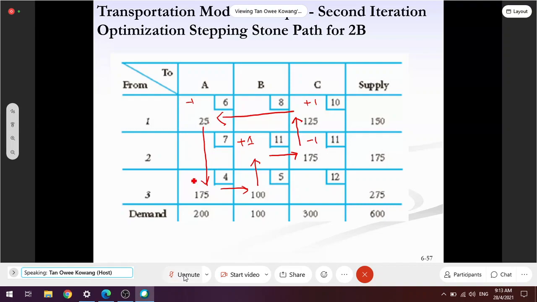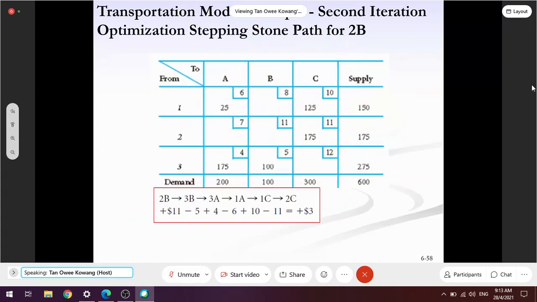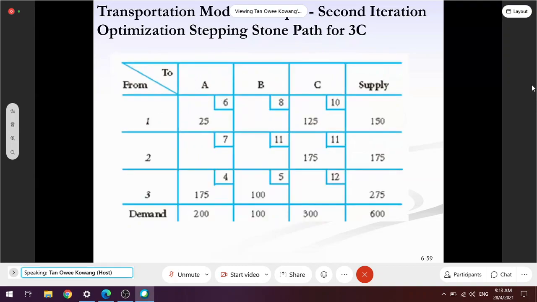Minus 1 plus 1 minus 1. The last one must be minus lah. Then correct lah. So it's 11 minus 11 plus 10 minus 6 plus 4 minus 5. Dapat berapa? 3, is it? Oh, ini lagi jangan. Sebab if you pindah, then you will rugi RM3. Harga tambah RM3. So 3 is correct. 3, okay, correct. Then 3C, the last one is 3C.